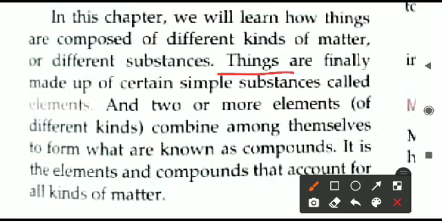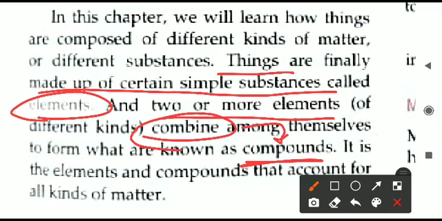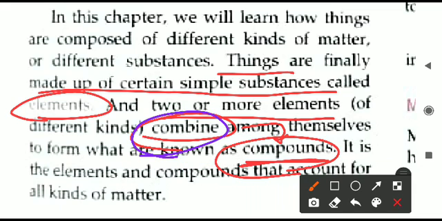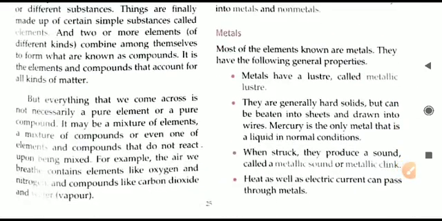If the things or substances are made up of simple substances, then we can call that particular thing an element. Secondly, when two or more elements join together or combine together, what will form? Then it will lead to the formation of compounds. So elements are made up of simple substances, and compounds are the combination. When the elements combine together, they give rise to what is called compounds. Elements are smaller compared to the compounds, that we can say in a rough manner. So that is a broad outline of what an element and a compound are.